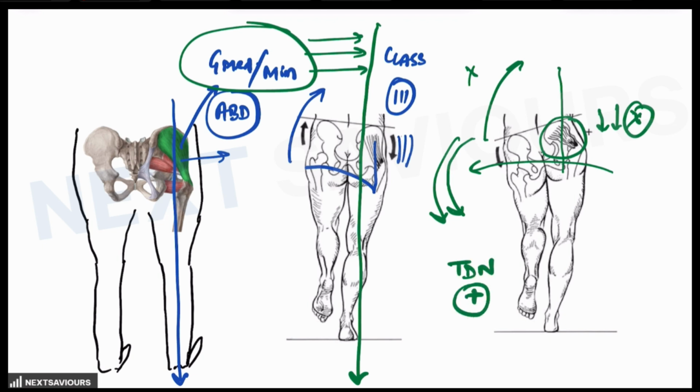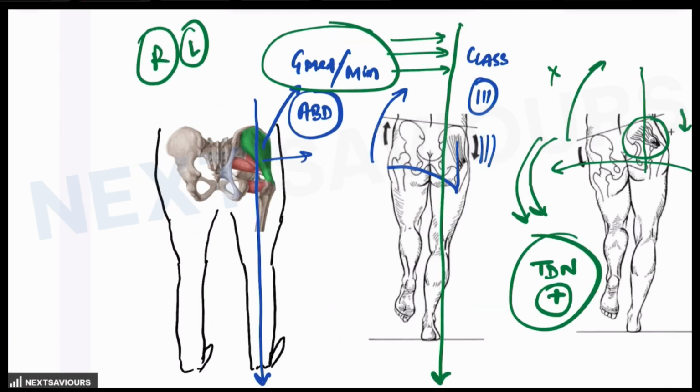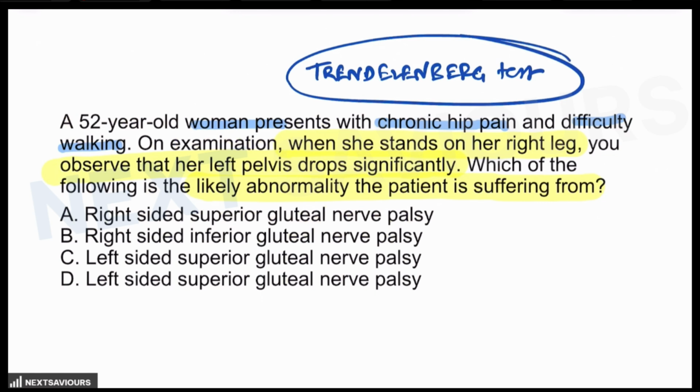So this is how you will identify that the Trendelenburg test is positive. Now, two most important things related to this Trendelenburg test question. The first one is the side evaluation. If you go back to the question, there are too many left and right mentioned, and it tends to confuse you.